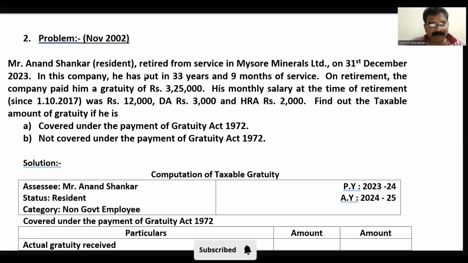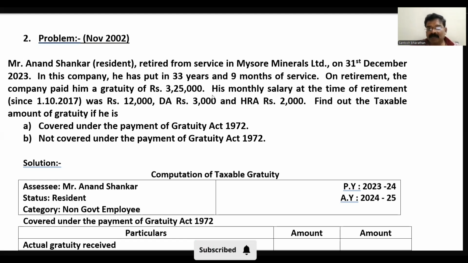So here, when I read the problem directly, I will write, he is an assessee, Mr. Anand Shankar, and he is a resident. He is working in Mysore Mineral Limited, so he's a non-government employee. On 31st December 2023, in this company, he has put in 33 years and 9 months of service.